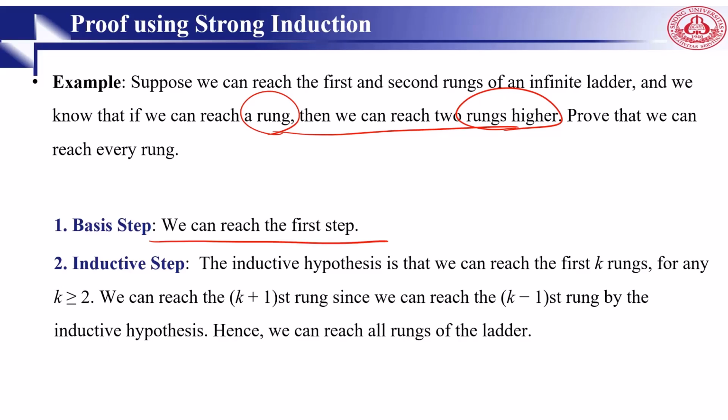Then, the inductive hypothesis is that we can reach the k-th round for any k greater than or equal to 2. We can reach the k plus 1 round since we can reach the k minus 1 round by the inductive hypothesis. So we can reach all rounds.